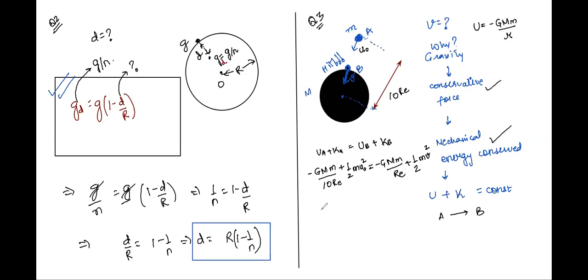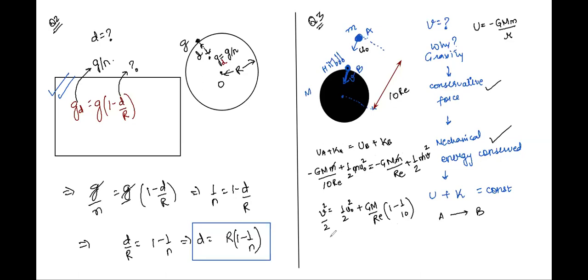So it's very simple. All you need to do is make half mv square the subject. So you can take away m from each side, right? So you'll have v square by 2 is equal to half u naught square plus GM by RE times (1 minus 1 by 10).